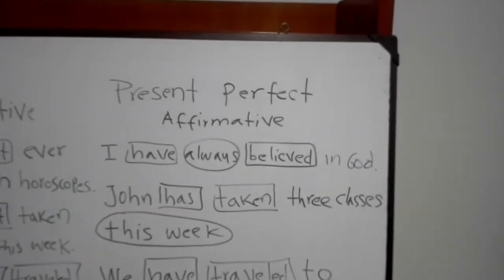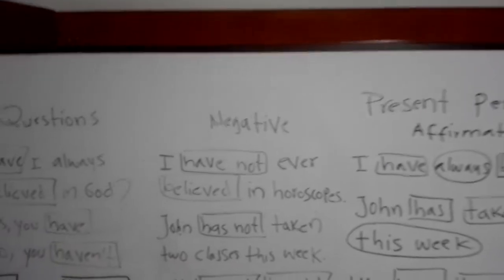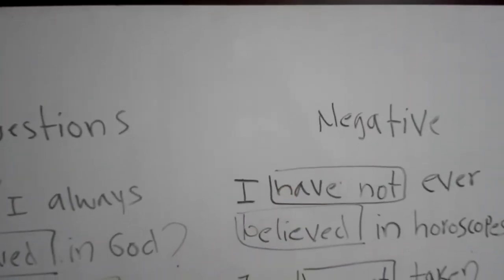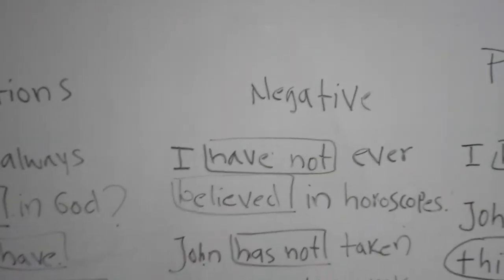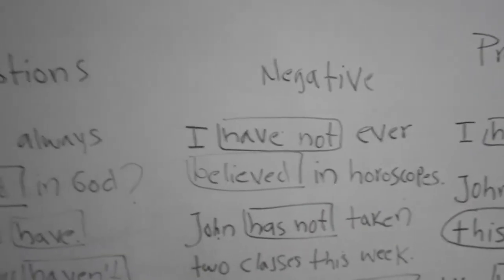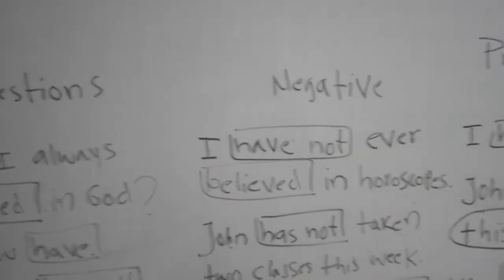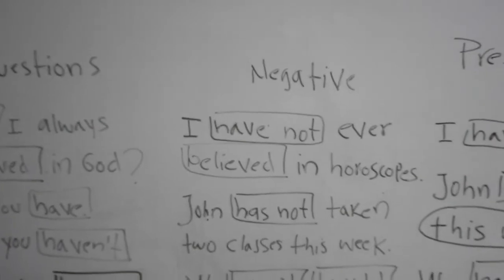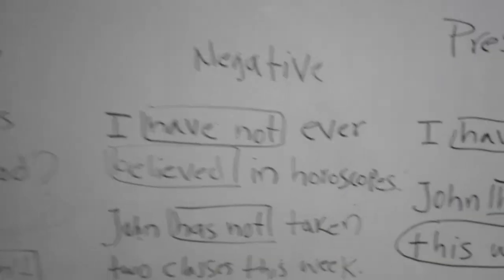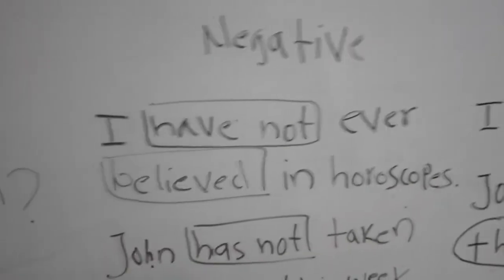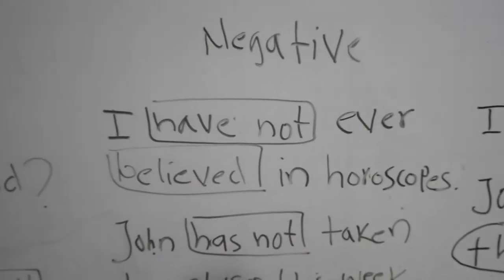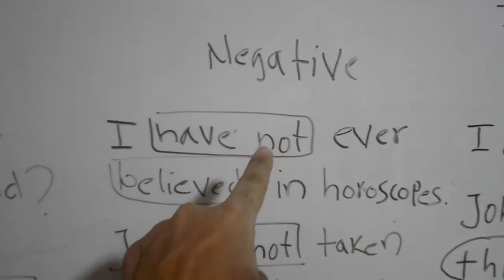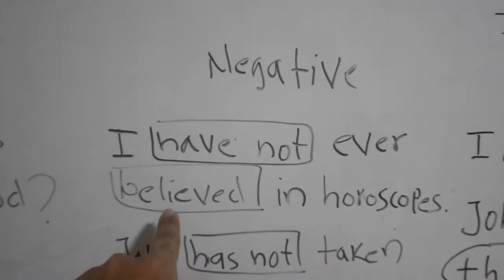Now, to make negative sentences, okay, this time we deny the auxiliary, okay? Remember, the auxiliary is have or has. When we make negative sentences, we say no to the auxiliary, okay? So we say, for example, I have not ever believed in horoscopes, you know? Never in my life. I have not ever believed in horoscopes. So we deny the auxiliary. We say have not. And the verb is still in past participle.